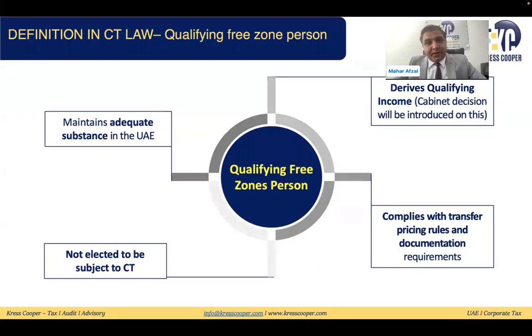Out of these 4 conditions, we have already discussed in our previous lectures that the adequate substance they have taken from the economic substance regulation rules and laws, which say the person must have SIGA, core income generating activities in the UAE. Then the person management in the UAE, adequacy test, adequate assets, expenditures, and adequate employees should be there. But now in the cabinet decision, the ministerial decision, they have defined the adequate substance as well. This is more or less same, that we'll discuss in detail. In this decision, they have defined the qualifying income as well, that we'll discuss in detail.